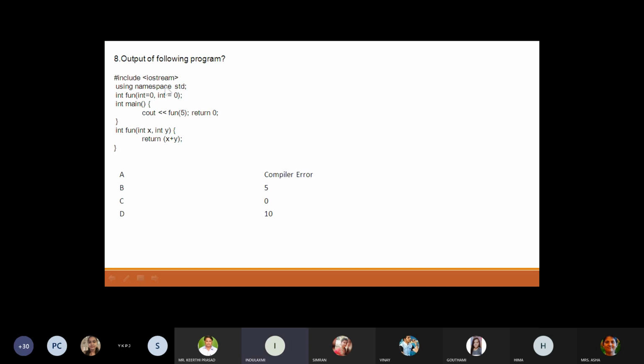Okay. Predict the output. Include iostream. Here one function is defined, that is int function, with int y equal to 0. In the main function, inside the cout, we are calling the function with 5. Next, we are defining the function int function of int x, int y, and returning the sum of x plus y.